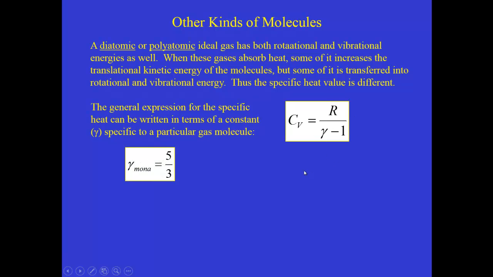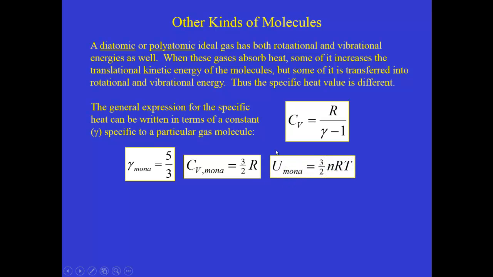Now, what value does gamma have? Well, evidently, since we know for a monatomic ideal gas, C sub V is 3/2 times R, that means that the gamma for a monatomic gas must be 5/3, right? Because 5/3 minus 1 would give 2/3. The reciprocal of 2/3 is 3/2. So that would give the right relationship, right? So that we see this familiar result, C sub V for a monatomic gas is 3/2 R.